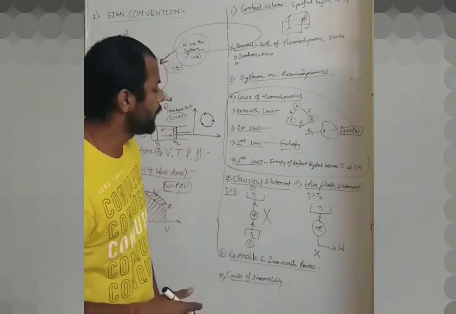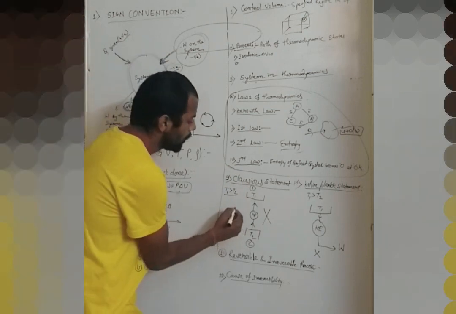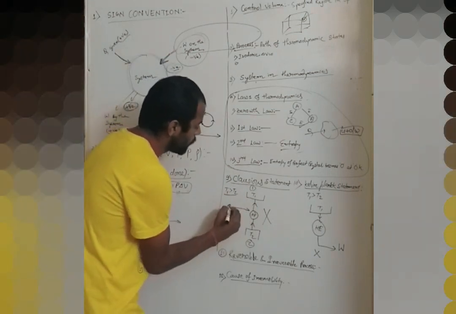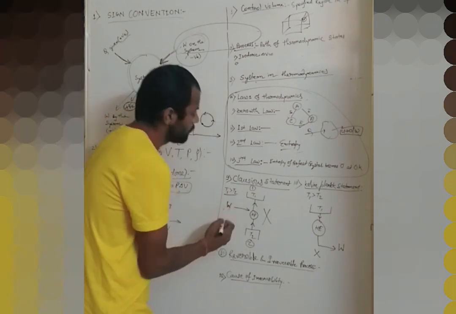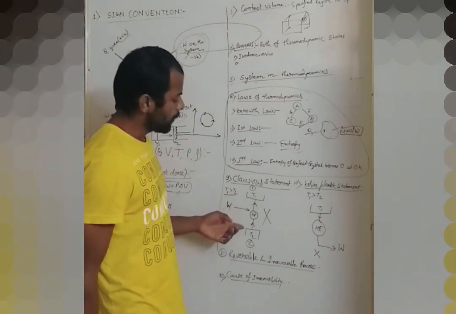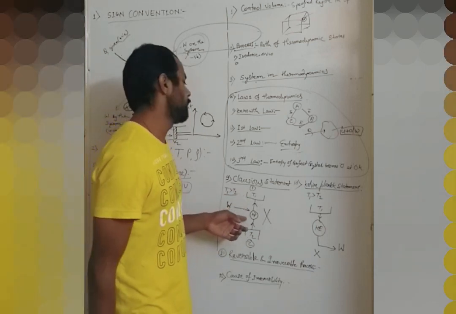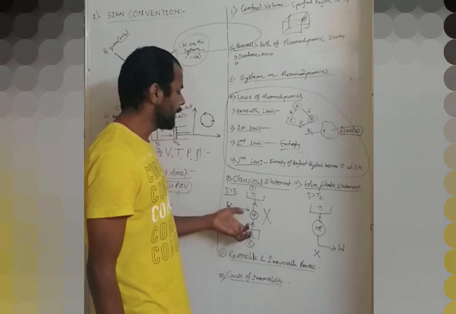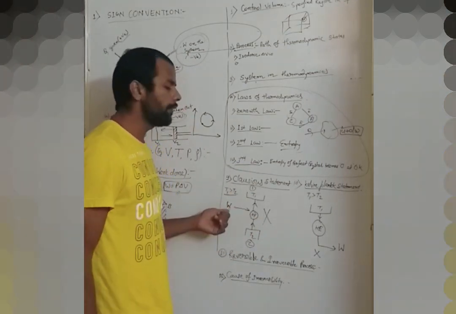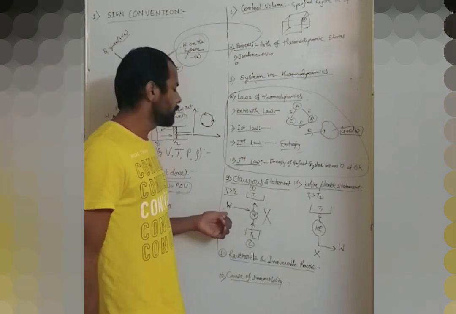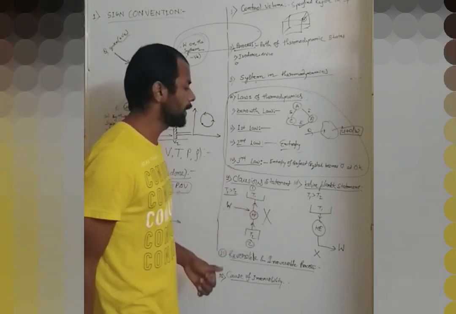Actually, what happens in reality? In reality, why is it impossible? Because in reality, you will have to add some work. For transferring heat from T2 to T1, you will have to give some external work to this heat pump so that it can do so. And this is actually possible. Without giving external work, you cannot transfer heat from T2 to T1. This is the correct statement.